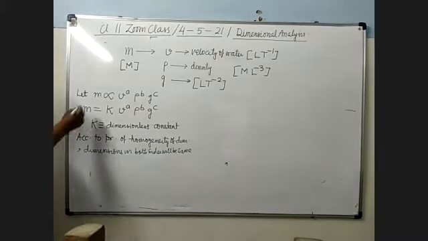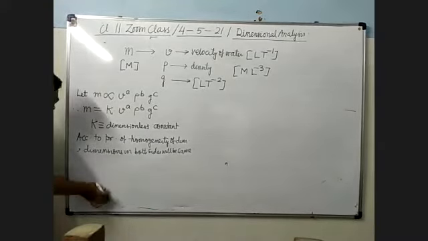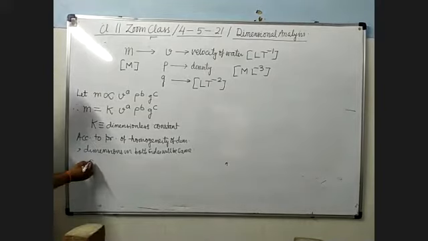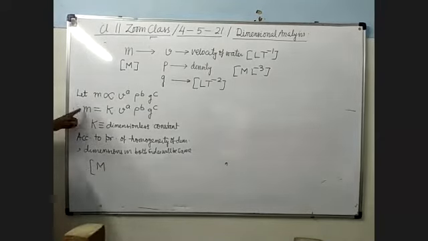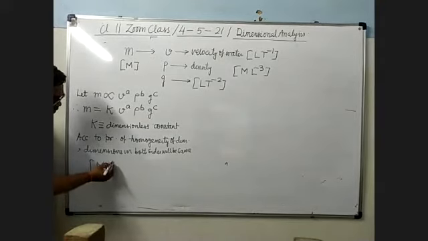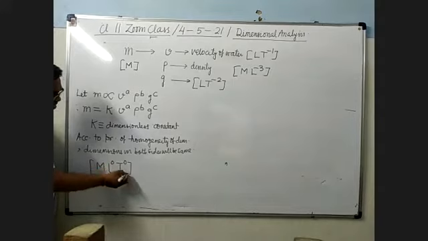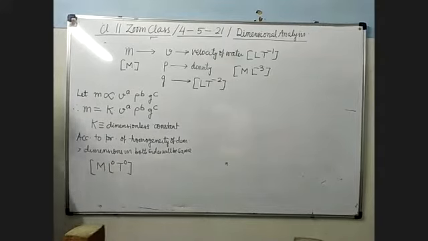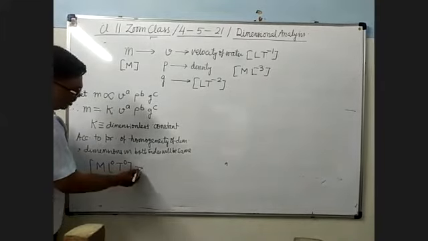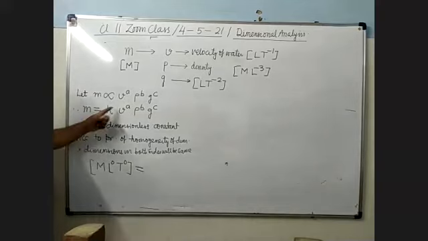You write down the dimension. What is the dimension of M? It is capital M. Is there any term of L or T? No. It's clear? So we can write M, L0, T0. Its dimension we can write this. K doesn't have any dimension. Velocity, LT minus 1.